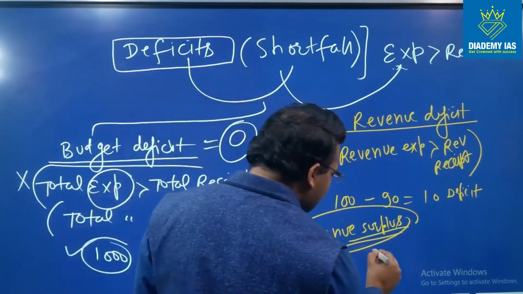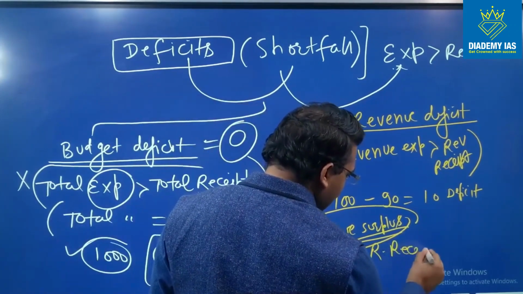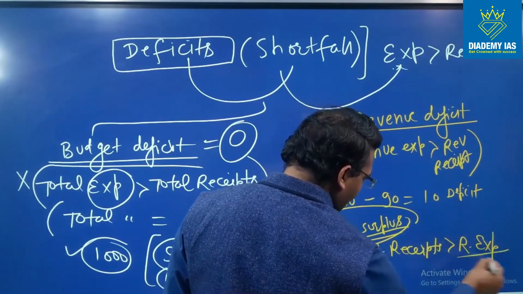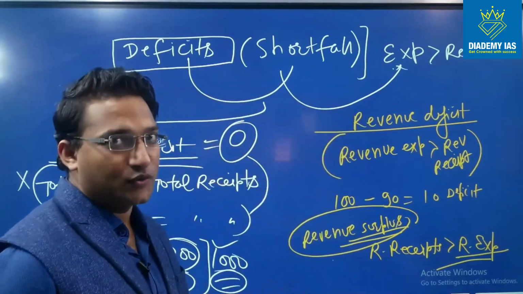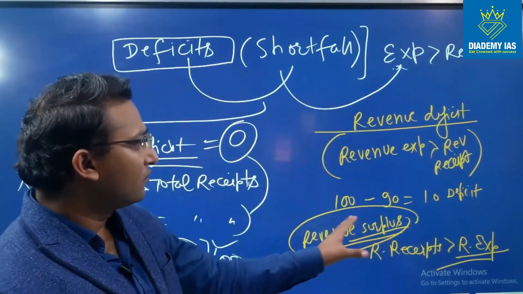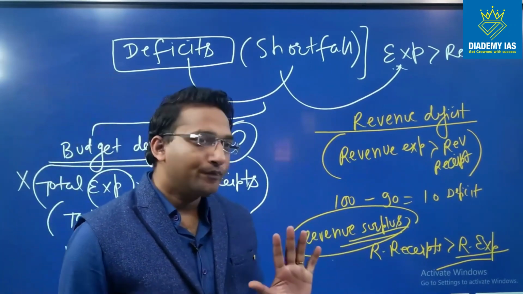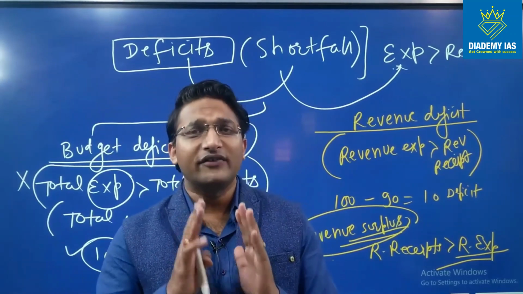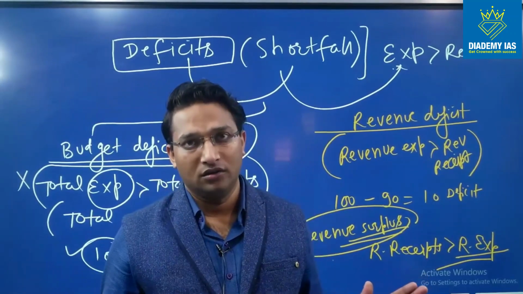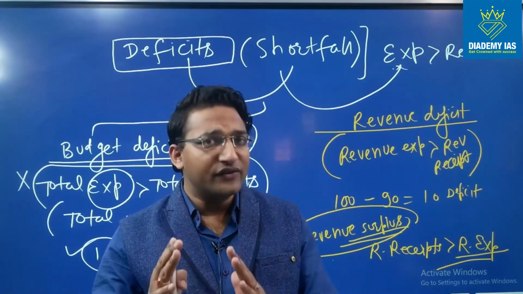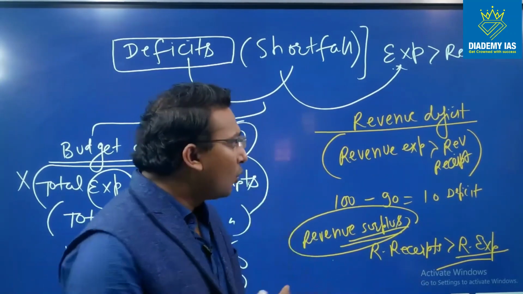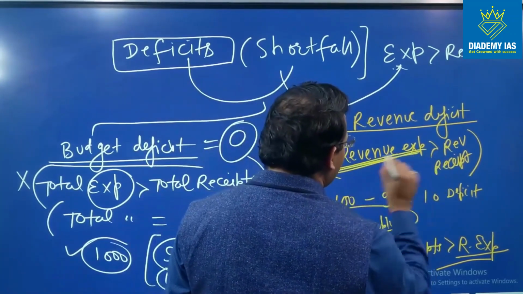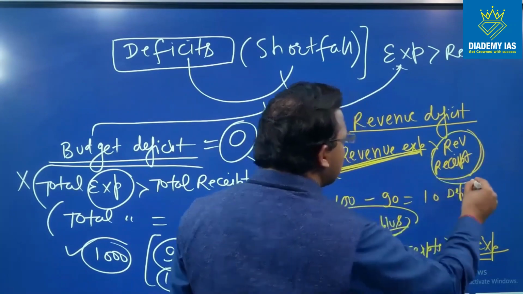So revenue surplus basically means when revenue receipts are more than revenue expenditure. This is the meaning of revenue surplus. Now, whether revenue deficit is desirable or not, revenue deficit is not desirable at all. Why? Because revenue deficit basically represents that we are making the revenue expenditure, even if the revenue receipt is insufficient.